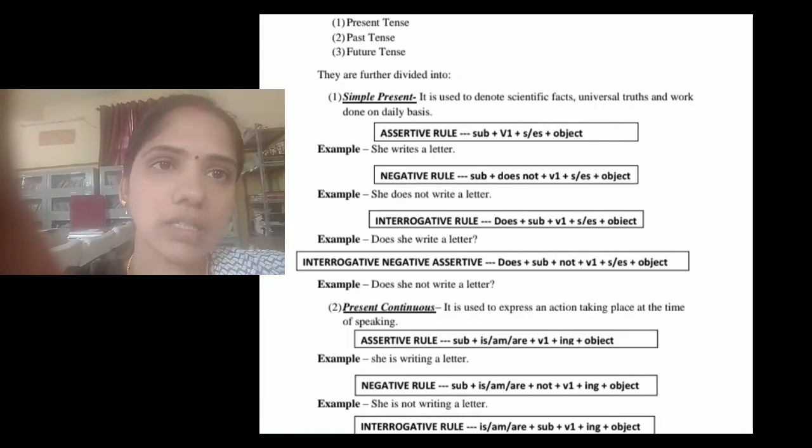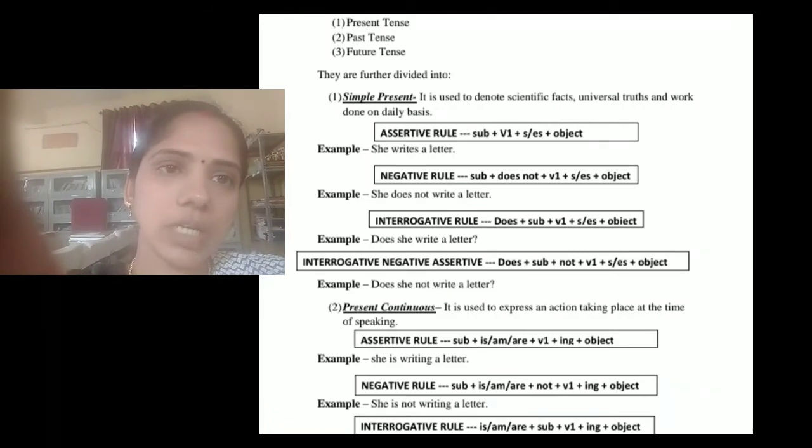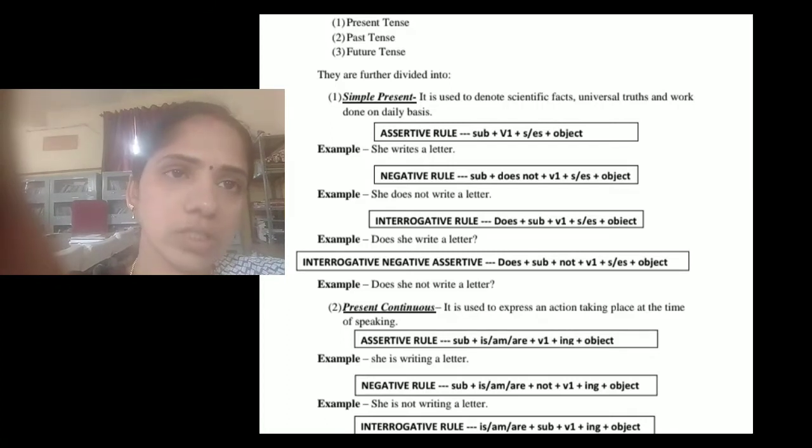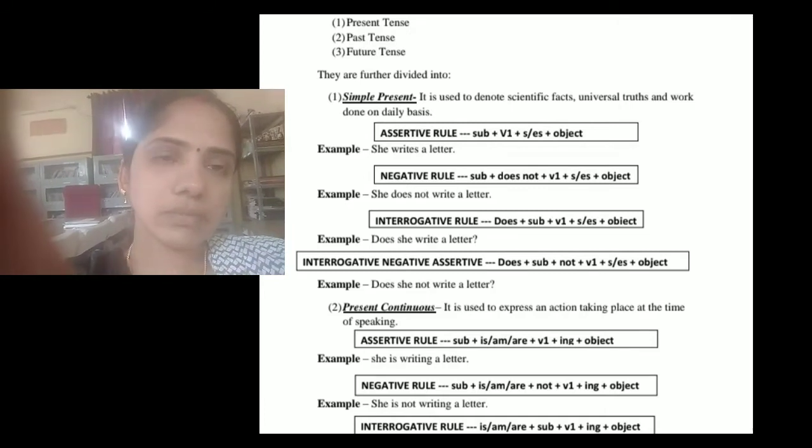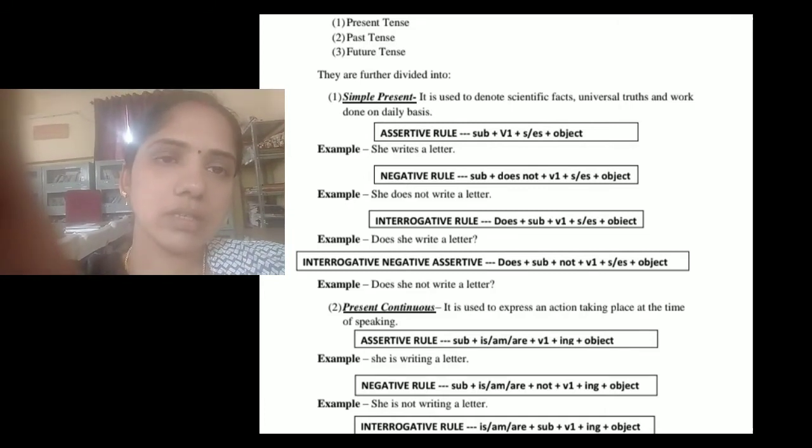For example, she writes a letter. This is an example of an assertive sentence. Above, we are giving the assertive rule, negative rule, interrogative rule, and interrogative negative rule. You have to closely watch the rules for the formation of the simple present.